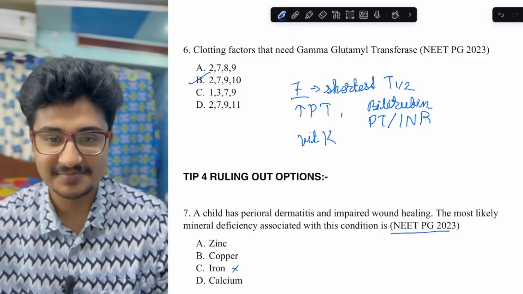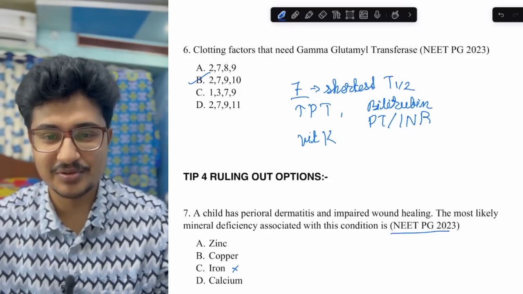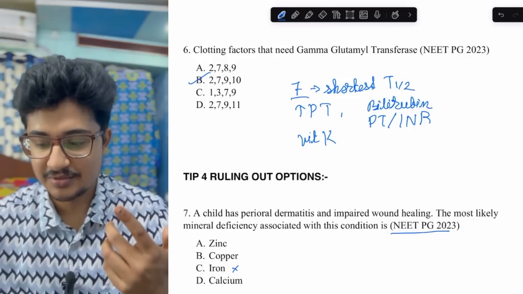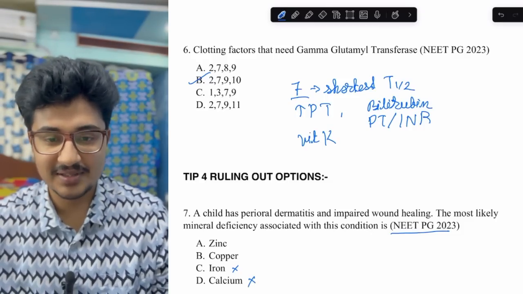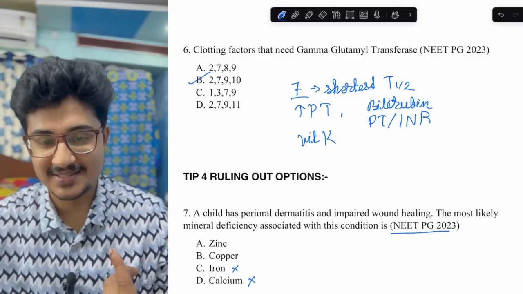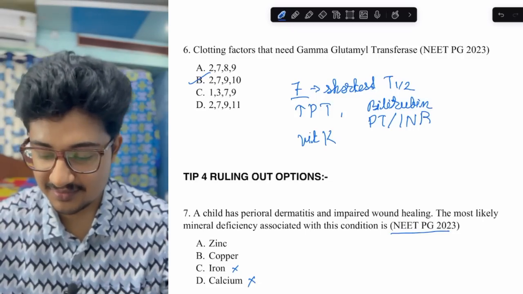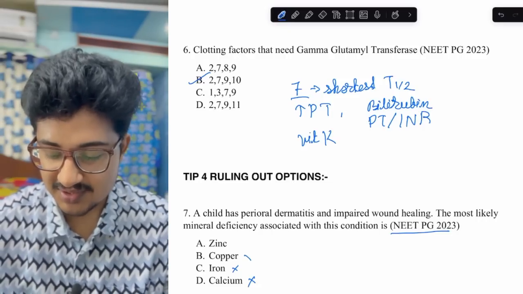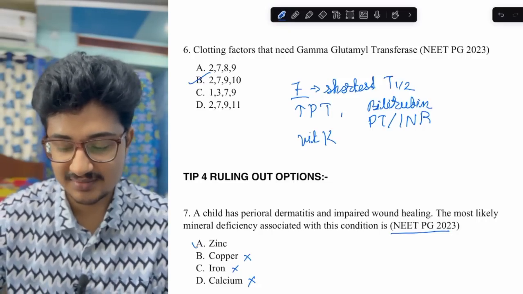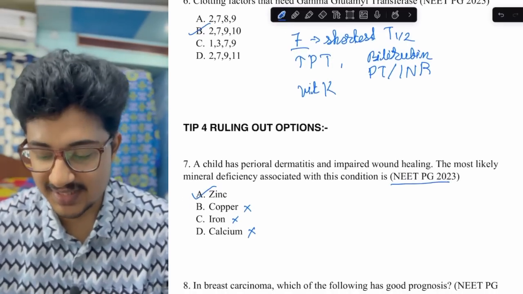Calcium deficiency causes Chvostek sign and Trousseau sign, not this. Copper: you have learned 2 copper disorders, Menkes kinky hair disease and Wilson disease, where copper is in excess. So this is not the answer. So of the rest, zinc is left, zinc would be the answer.